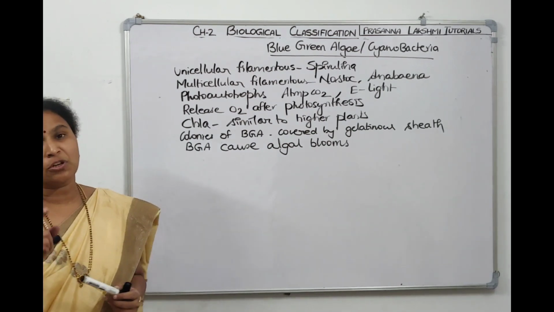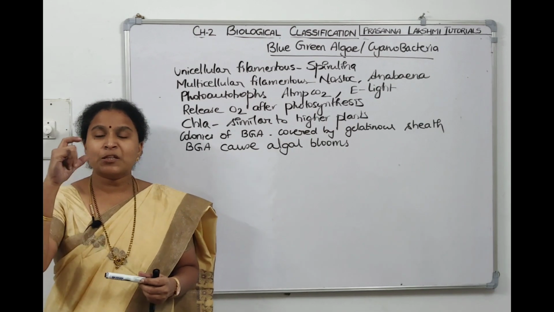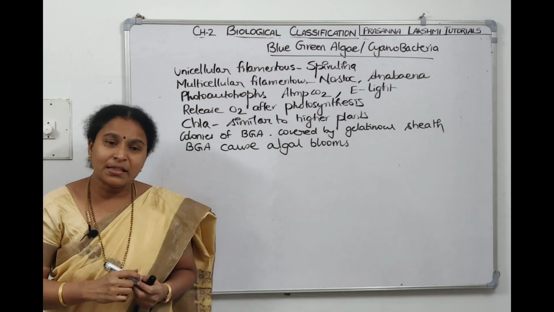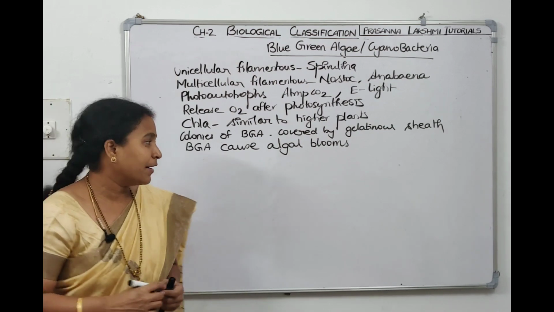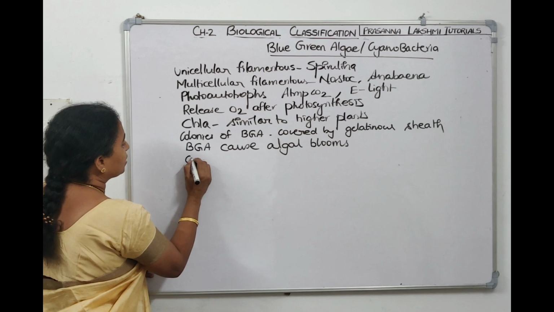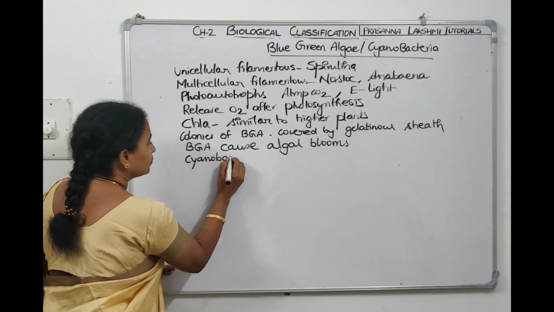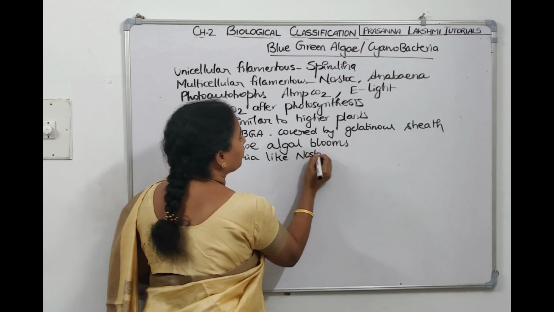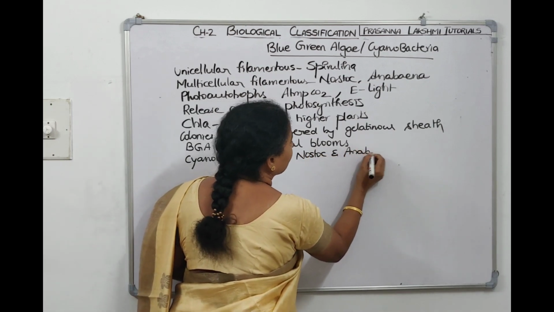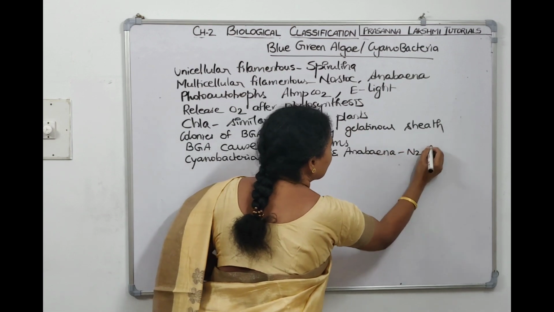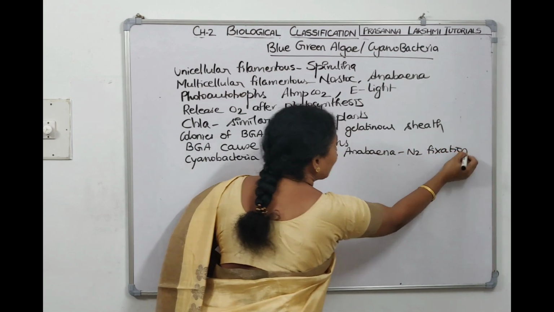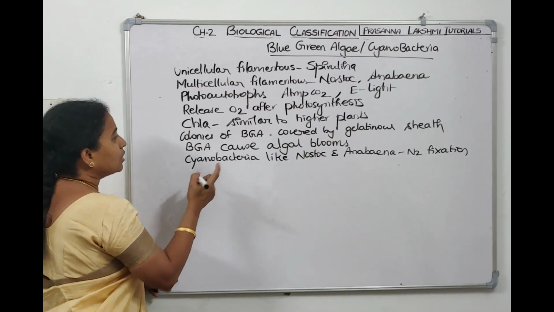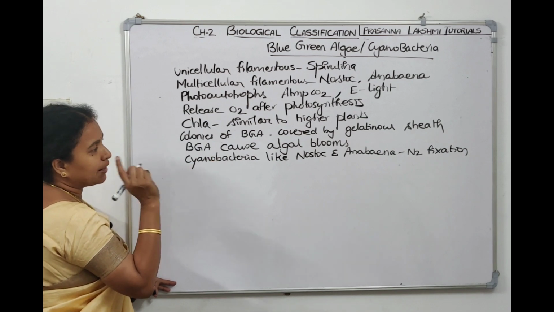In the structure of nostoc and anabaena, if you see in NCERT, they have specialized cyst-like structures. What are they called? Heterocysts. In these heterocysts, they help in nitrogen fixation. So Cyanobacteria like nostoc and anabaena help in nitrogen fixation. The nitrogen fixing cells of nostoc and anabaena, what are they called? Heterocysts.